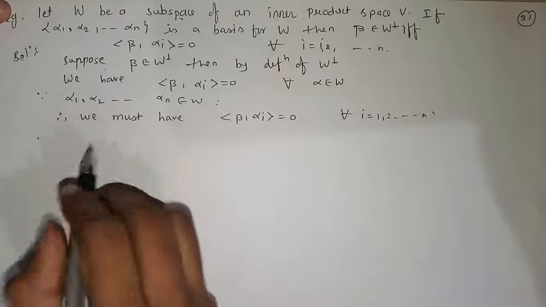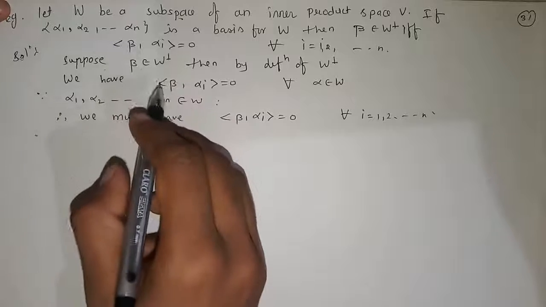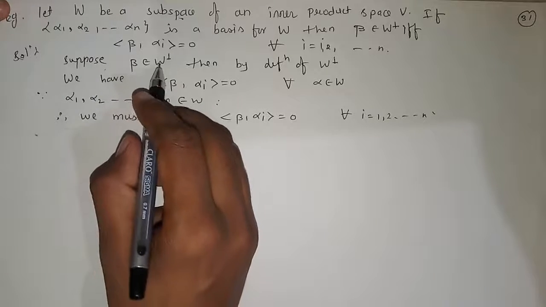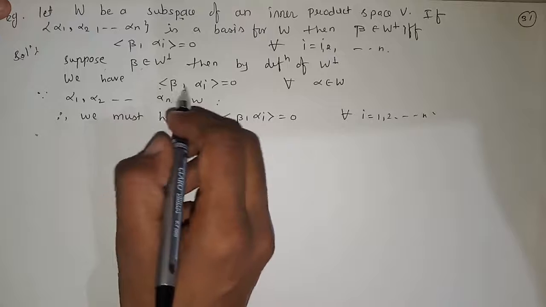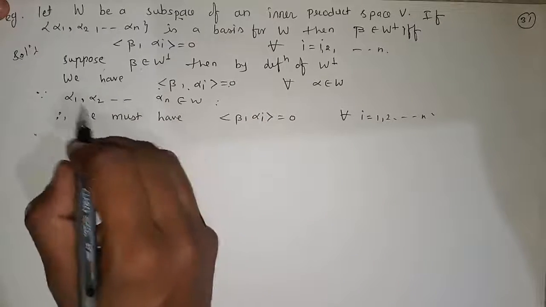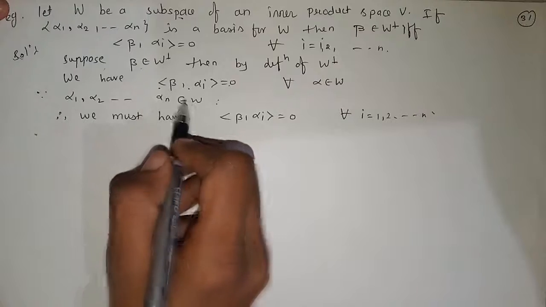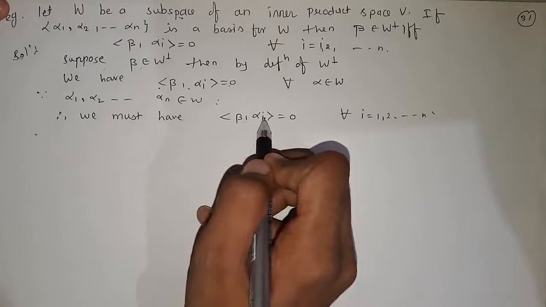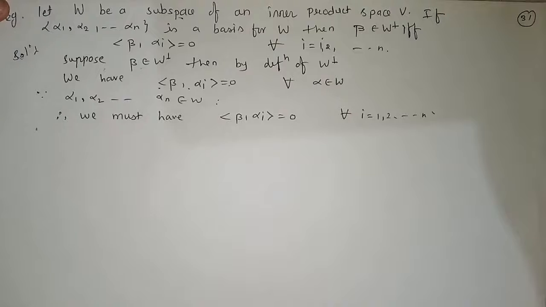So we are saying that if beta belongs to W complement, then by definition of W complement, the inner product of beta and alpha is 0 for alpha in W. But each alpha i is an element of W, and the inner product of beta and alpha i is 0. Then this part of the theorem is proved.